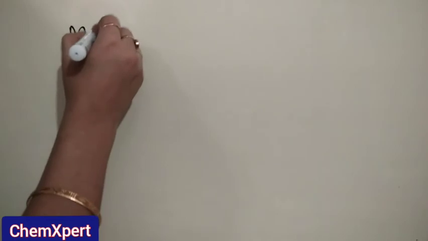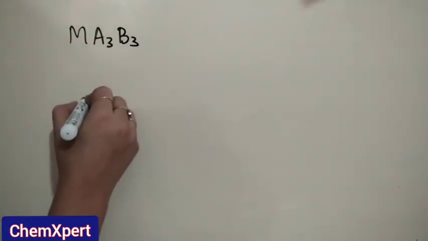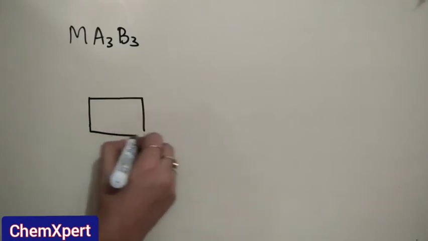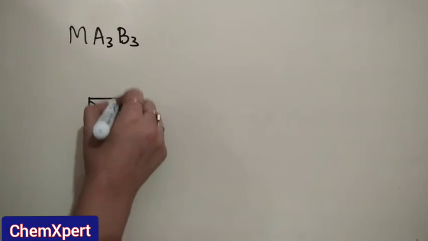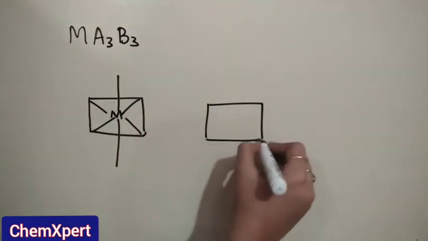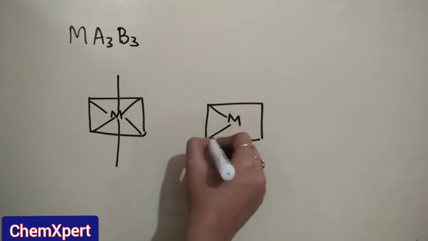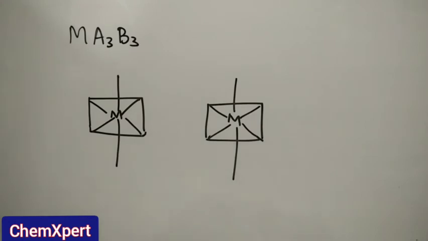Next type is MA3B3 type. Now if we draw this octahedral structure MA3, I will show you the representation. It is a very difficult one for the students to remember.